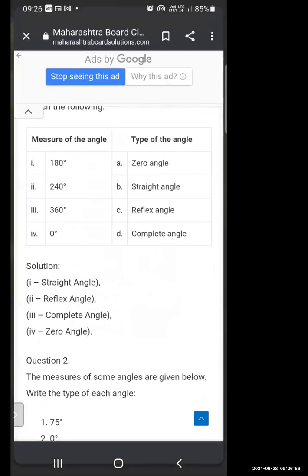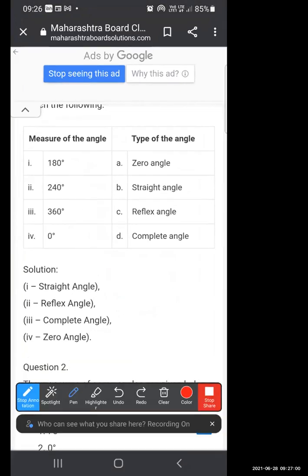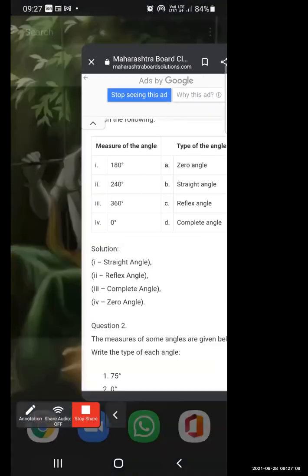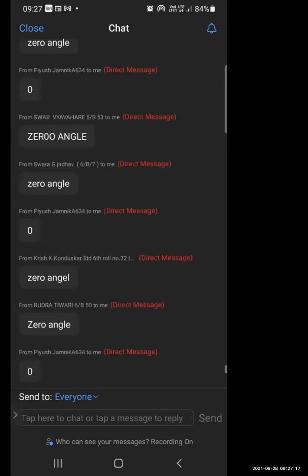Now next one is 0 degree. 0 degree means which angle now? It's quite easy. 0 degree, 0 angle. So if it is 0 degree, then it is 0 angle. Now this time also everyone has given the right answer. Good.